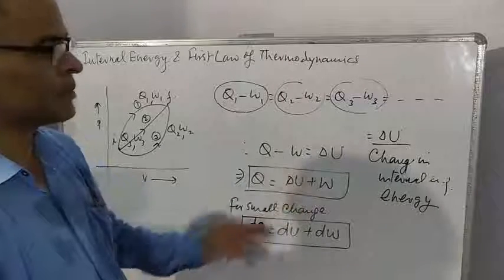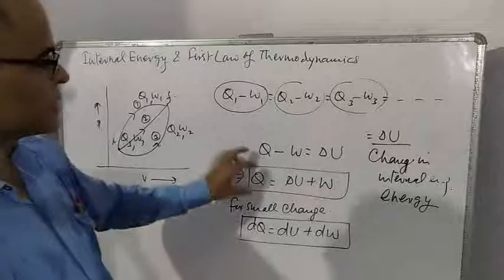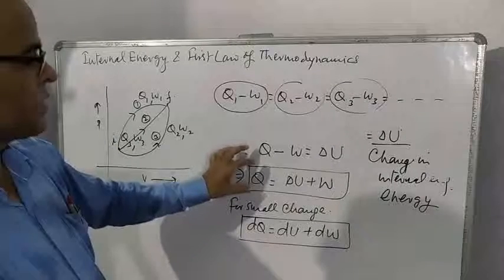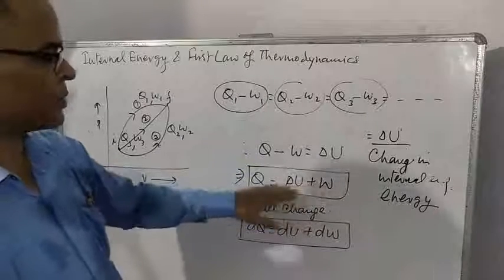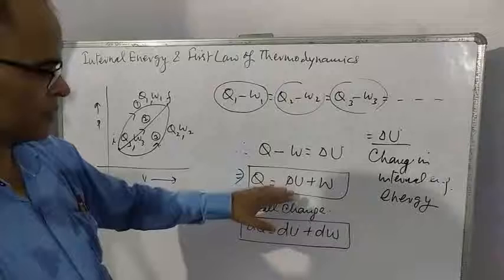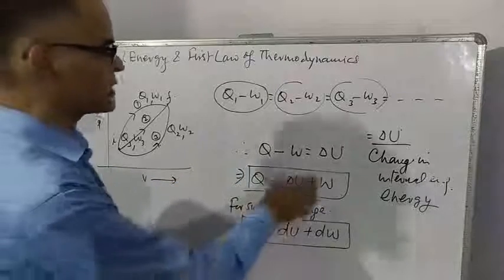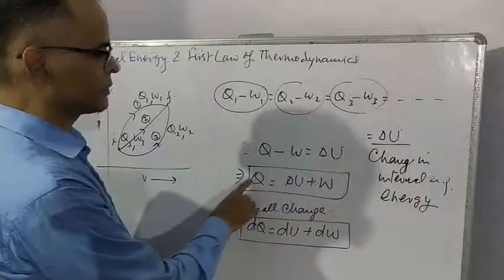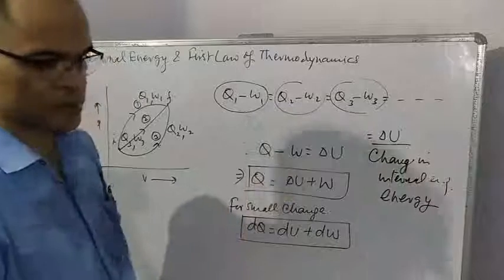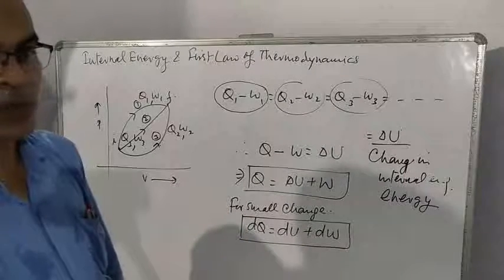So it is nothing but the law of conservation of energy. This is energy or heat supplied to the system, and these two are outputs. Results: change in internal energy and work done. And the sum of these two energies is equal to the energy supplied. So energy is conserved in this process. So the first law of thermodynamics is nothing but the law of conservation of energy.